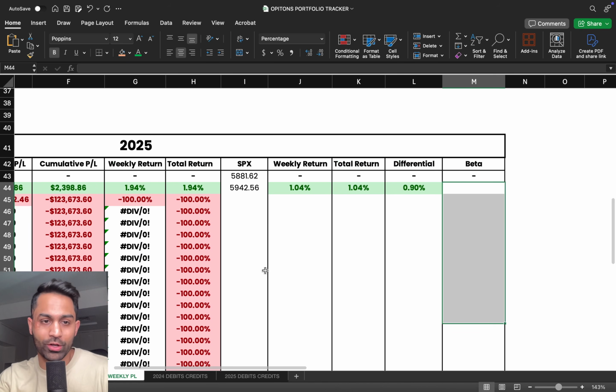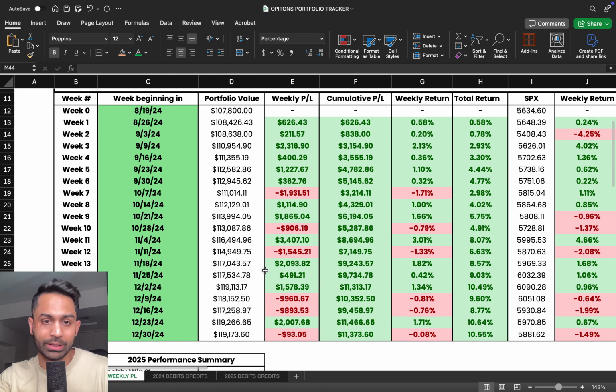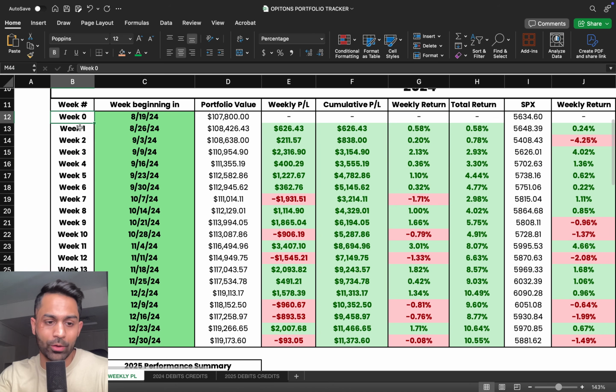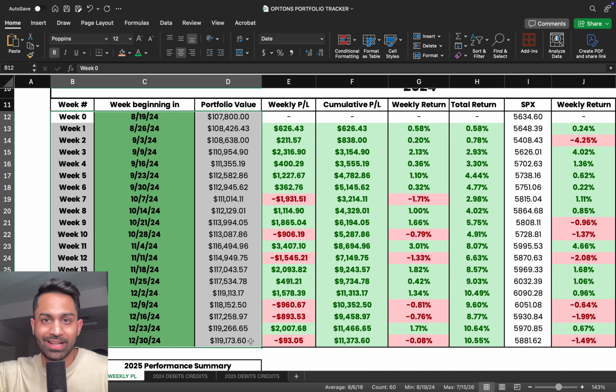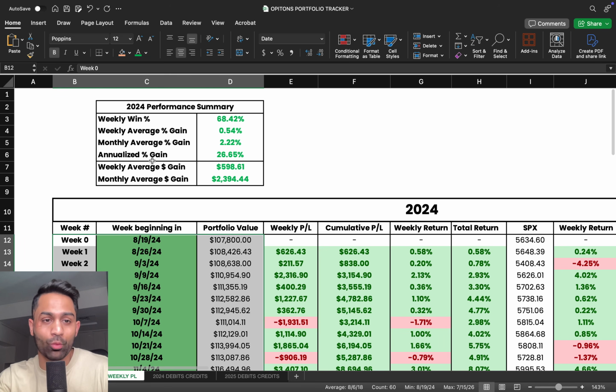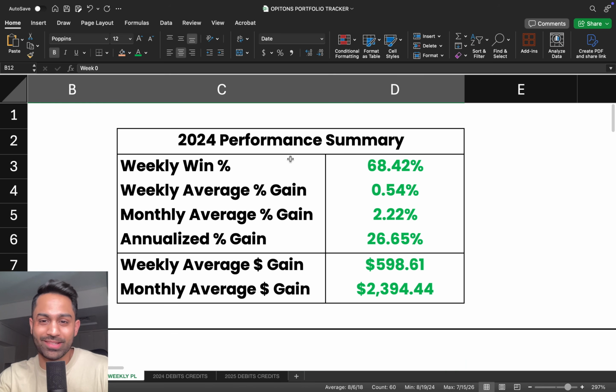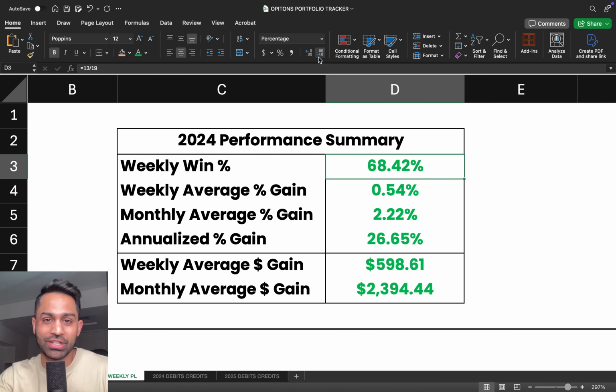So now coming over to 2024 performance very quickly. These were all the weeks, about almost 20 weeks since we've been tracking this on our Patreon. I've been sharing the updates on Patreon. The weekly win percentage was 68%. So in a given week, if I'm selling options, and this strategy consists mostly of selling options, I'm positive 68% of the time. That is 19 weeks, so 13 weeks were positive, 6 weeks I was actually down.